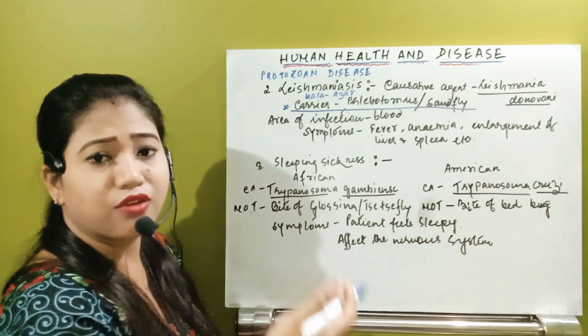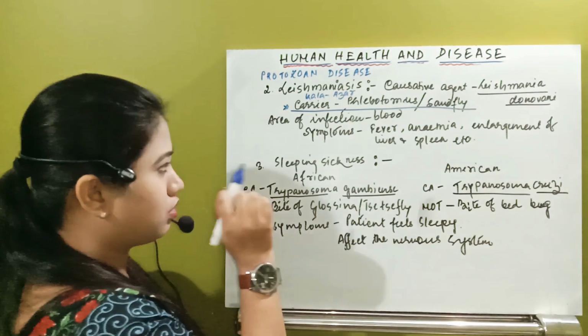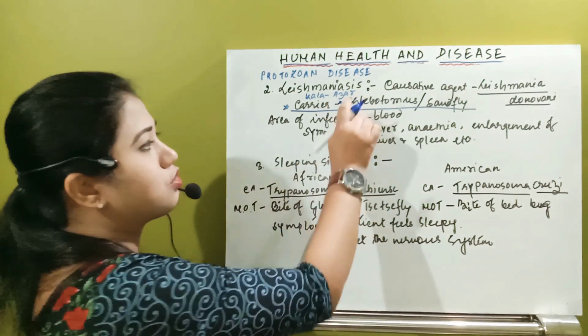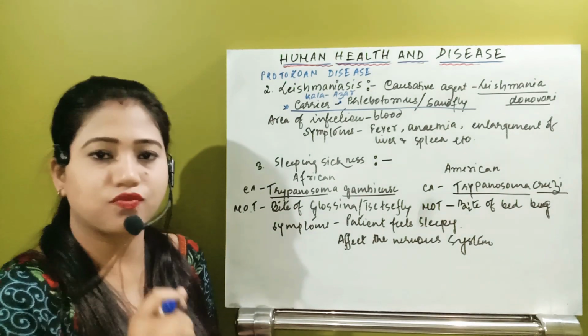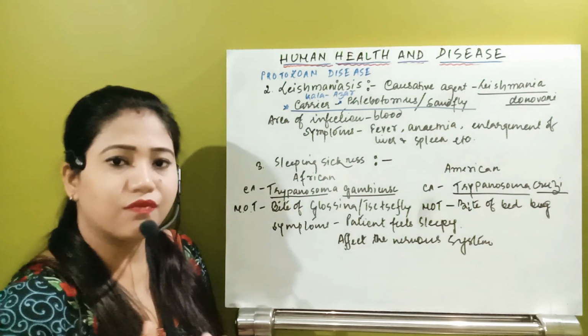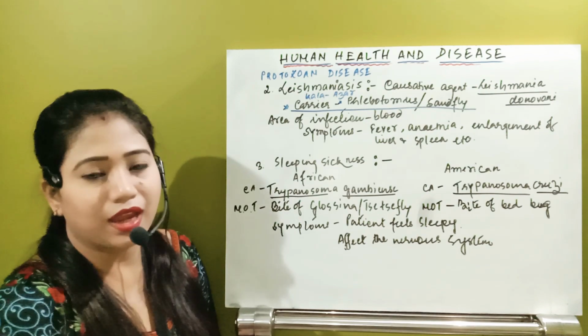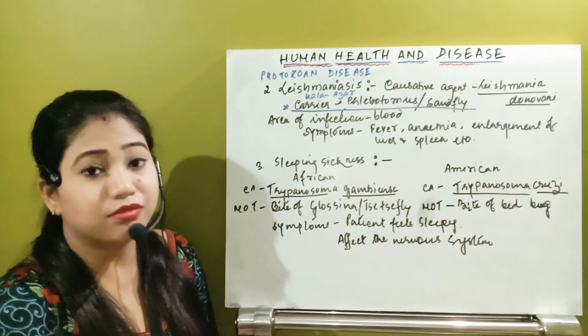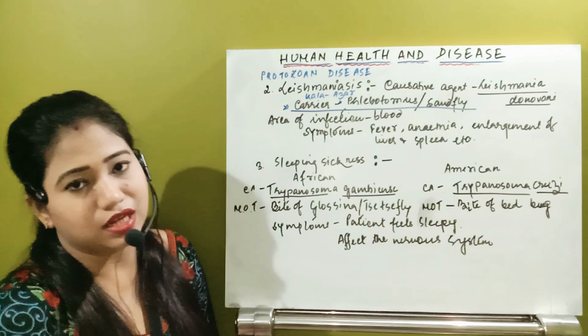All of us can remember sandfly, but remember this term also, that is phlebotomus. So phlebotomus or sandfly, basically the female, will bite, and whenever it bites, that protozoa will enter inside your body.